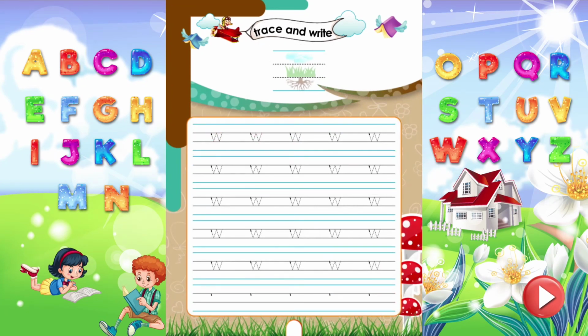Trace and write. Do you know, kids? W, which sounds V, is a grass letter. Letters which exactly fit between two middle lines are grass letters. Now, trace and write the letter W properly.